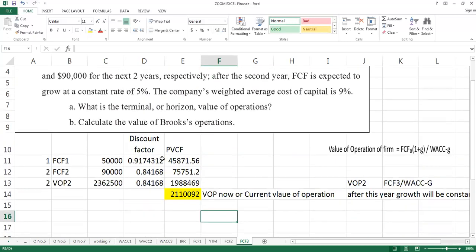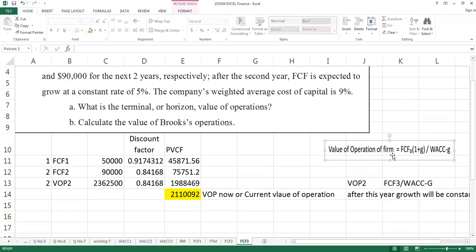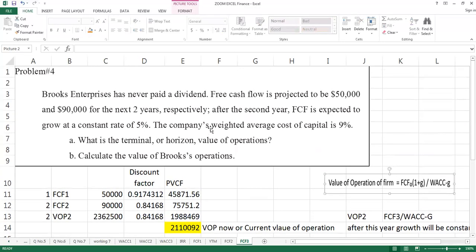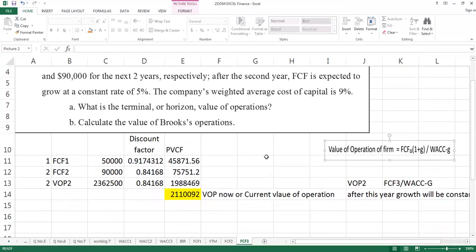So I cannot use this formula to calculate value, because this formula can only be applied when you have constant growth. Check the second line: the question says that after the second year the free cash flow is expected to grow at a constant rate of 5%. When you get a percentage which will remain constant, then student, you can apply this formula to calculate value.